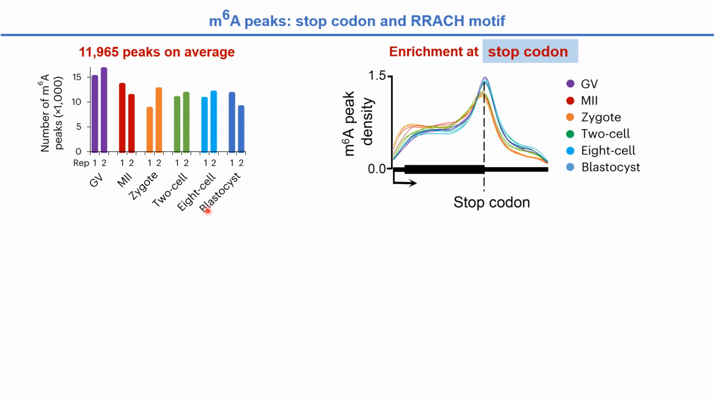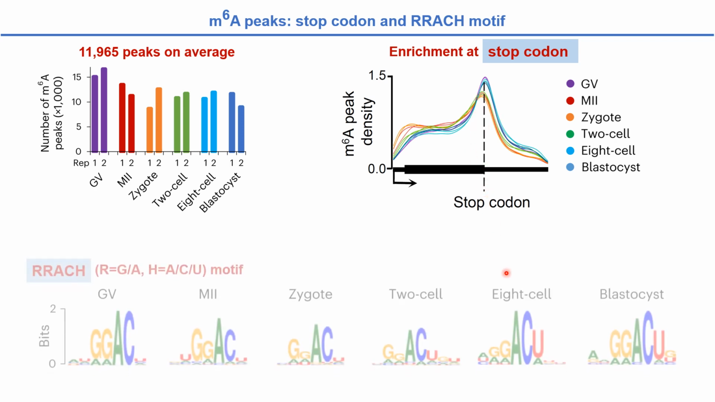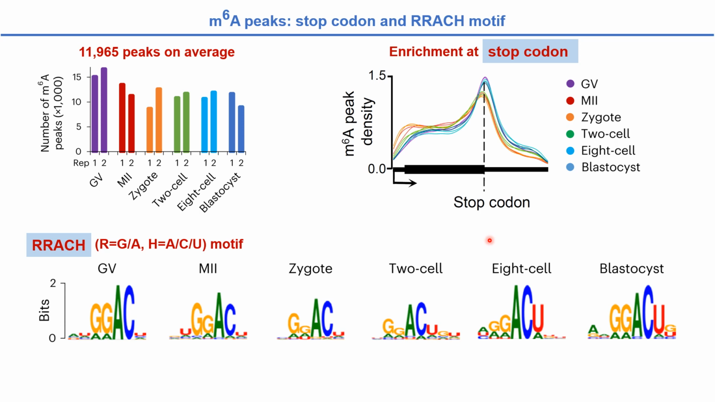Same as the previous observation in other cell types and tissues, the peaks we identified in all stages are highly enriched surrounding the stop codon of protein coding genes. Meanwhile, we found that the enriched motifs at all stages are the classical well-known m6A motif RRACH.